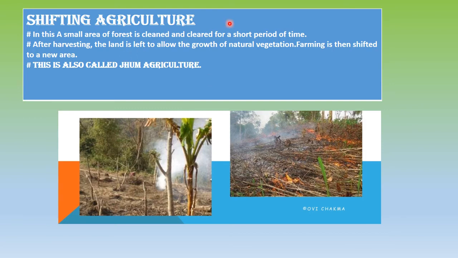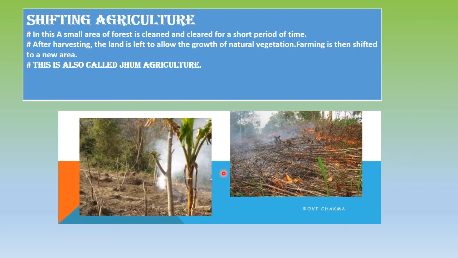Now your shifting agriculture is different from the other two which we have done. Over here the farmer will select a piece of land in the forest. He will clear it out. He will grow the crop which he wants to grow.